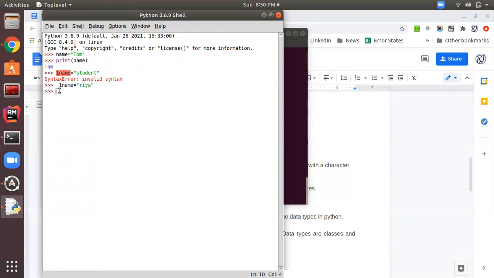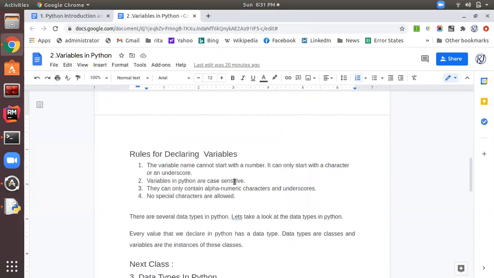That means if we start a variable name with an underscore, then we can give a number and start our variable name with a number. Okay, let's print its value. Print, then what's the variable name, underscore one name. Okay, so this time it's accepting the variable name as _1name because the underscore is there. So we have checked the first rule.